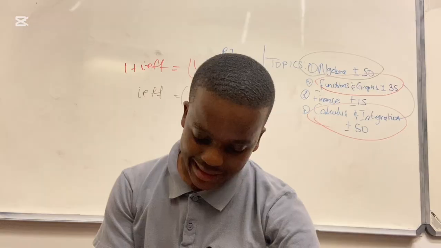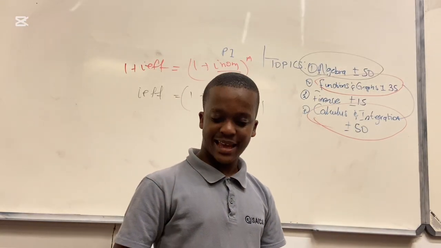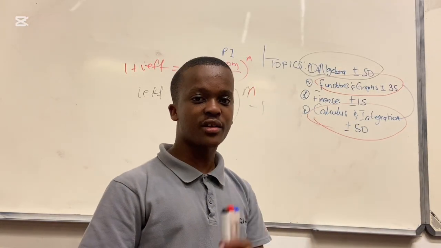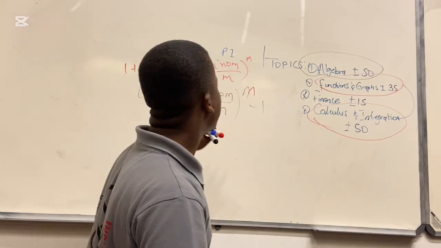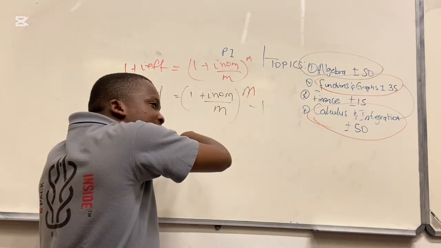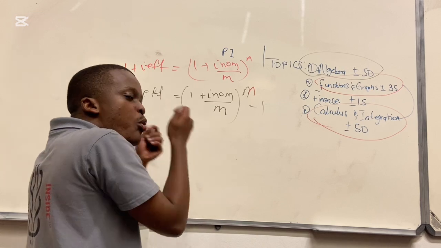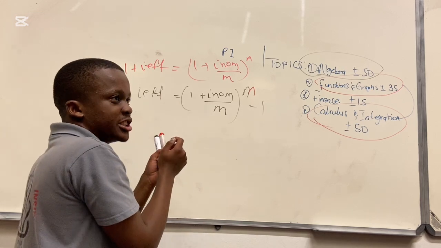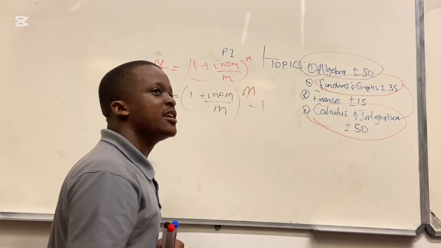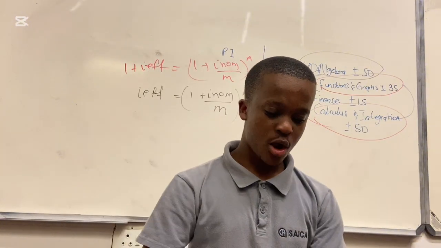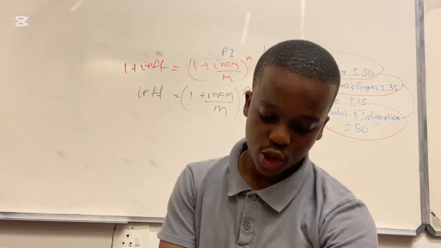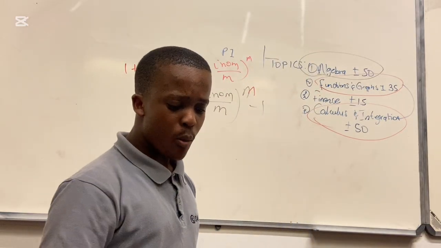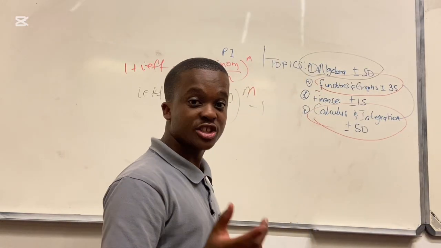Now, the nominal interest rate is the rate that is quoted in the question. It's very, very important to note that. They will give you the nominal interest rate, it is the one that is always quoted in the question, and you work out the effective interest rate. Let's now deal with these questions.